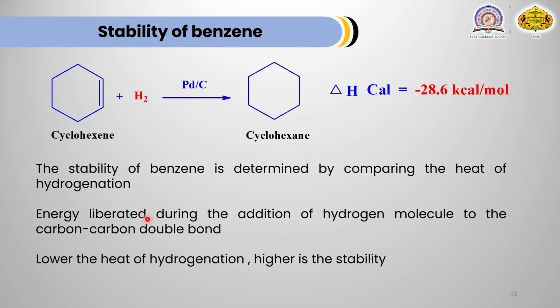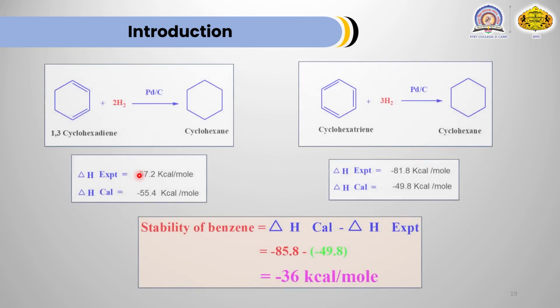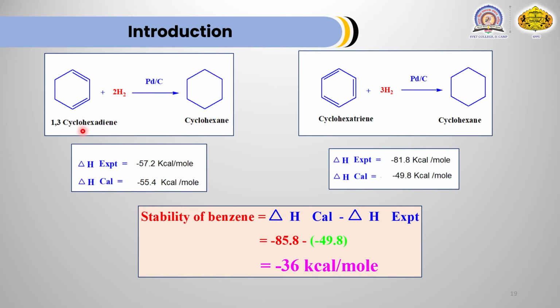Energy liberated during the addition of hydrogen to a carbon-carbon double bond is called the heat of hydrogenation. And stability depends upon the heat of hydrogenation. If the heat of hydrogenation is less, then that structure is more stable. Let's see another example. In this case, 1,3-cyclohexadiene is the starting compound. It undergoes hydrogenation and cyclohexane is formed as a product.